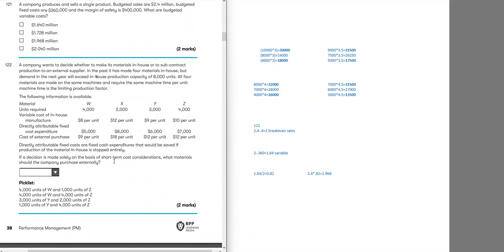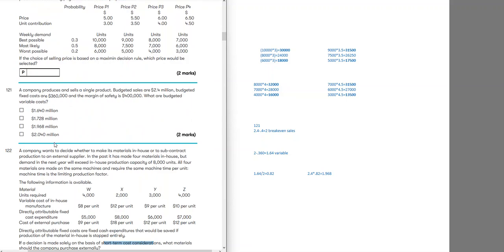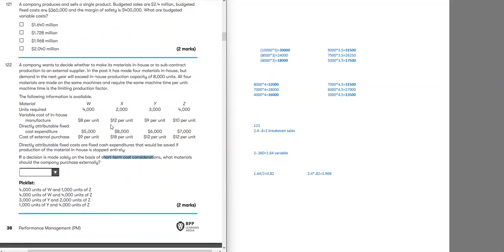Next, if a decision is made solely on the basis of short-term cost consideration, what material should the company purchase externally? A company wants to decide whether to make its material in-house or to subcontract production to external suppliers. So from the first sentence, it seems like a make or buy decision without limiting factor.